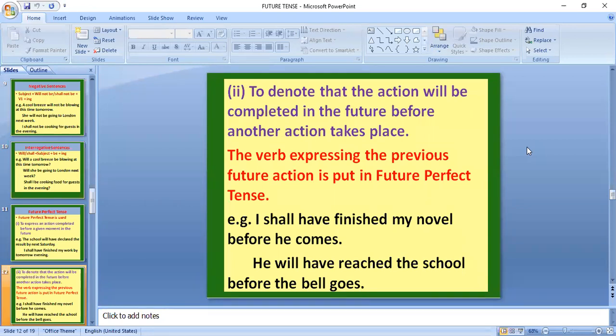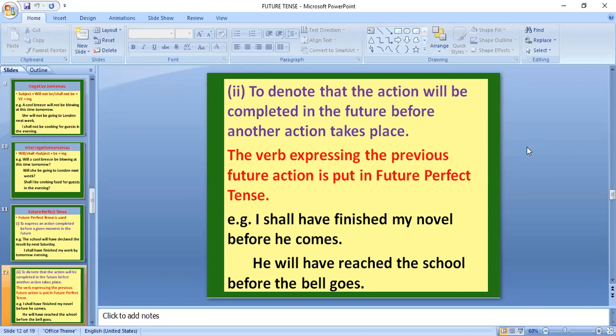Like we did in past perfect, the same is here in the future perfect. There we use past perfect plus past indefinite. What do we use here? Future perfect plus present indefinite. For the first action that has already been completed, we use future perfect, and for the second action that takes place afterwards, we use present indefinite. See the example here. I shall have finished my novel before he comes.